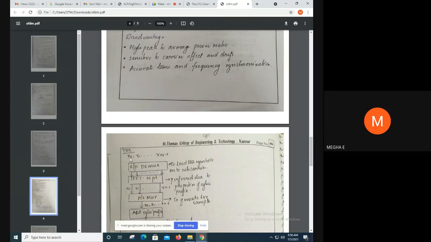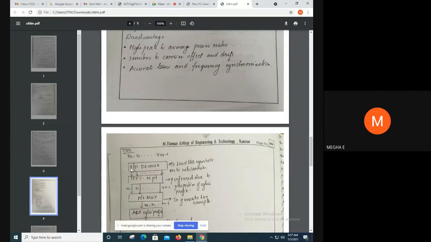So here each of x0, x1, x2, etc., up to xn minus 1 is loaded onto one subcarrier. Let's say x0 is loaded to one subcarrier, x1 is loaded to another subcarrier, and xn minus 1 is loaded to another subcarrier. So each symbol is transmitted over one subcarrier.